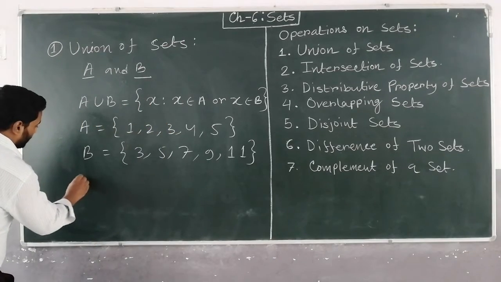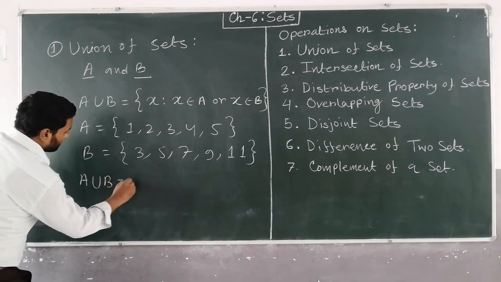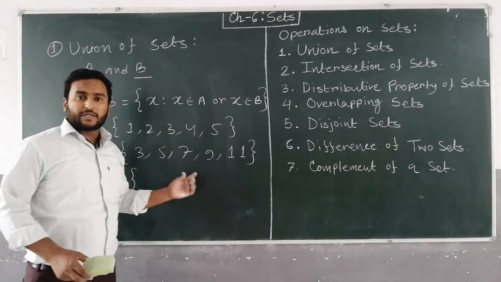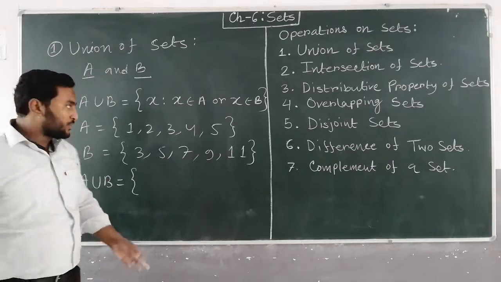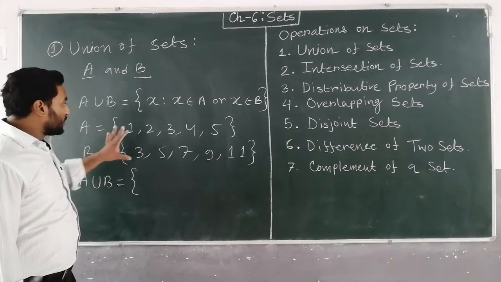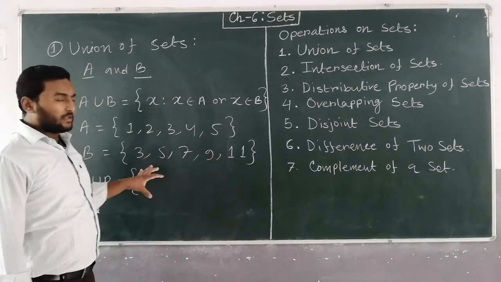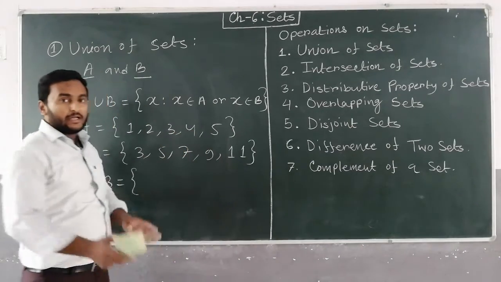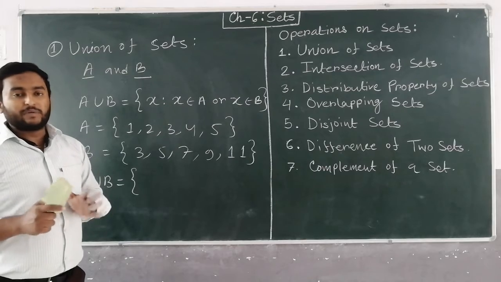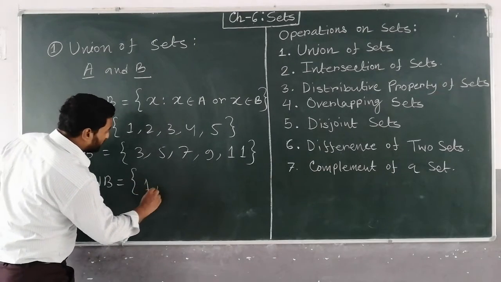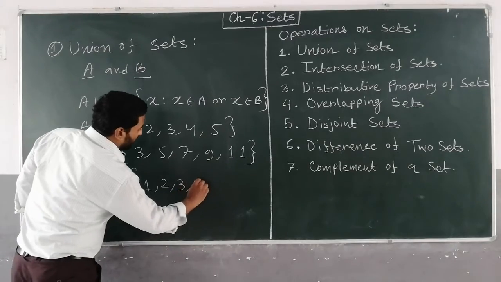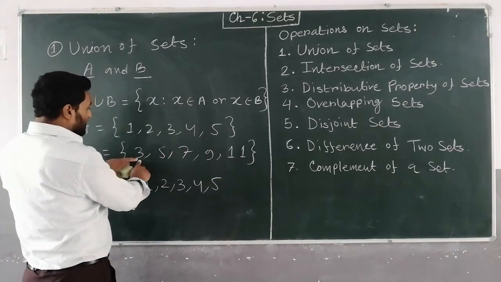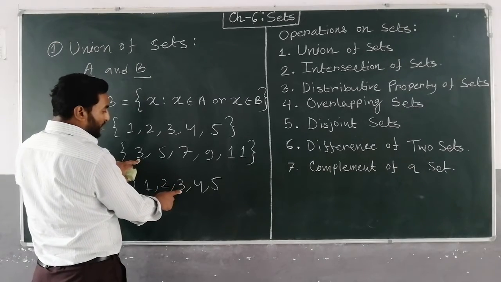Now if you want to find A union B, A union B means the set which contains the elements which belong to either A or B. So the union of these elements means all the elements will be included here, and you have to keep in mind no elements will be repeated. So what we will write? 1, 2, 3, 4, 5. Here 3 is there, so 3 is already taken, so we will not repeat.